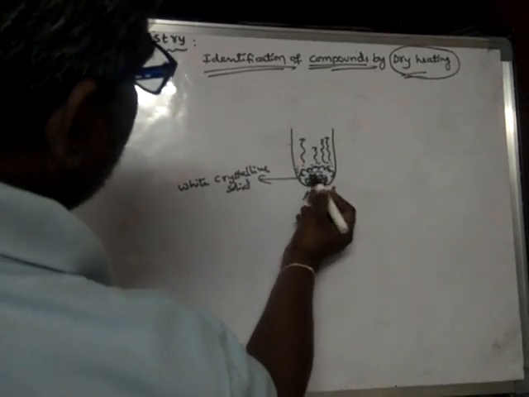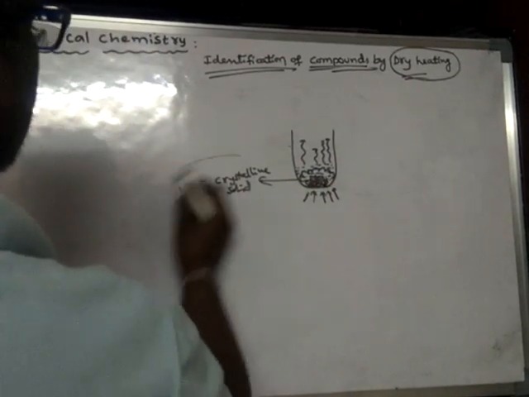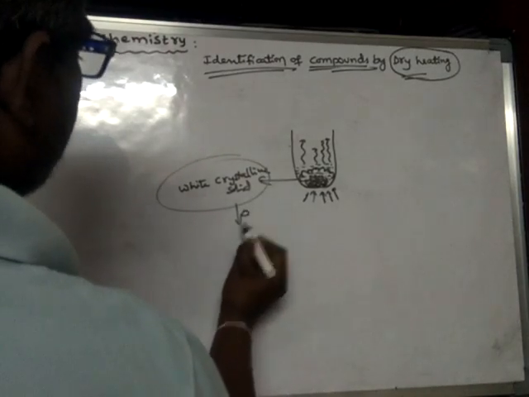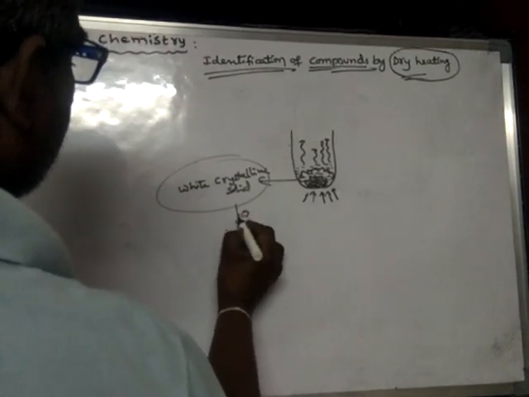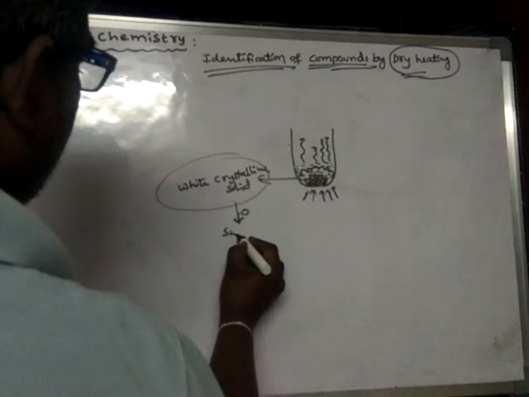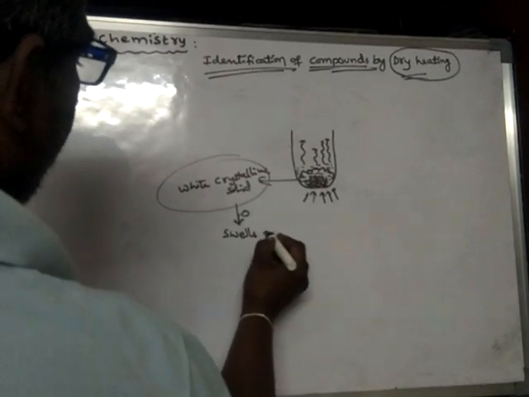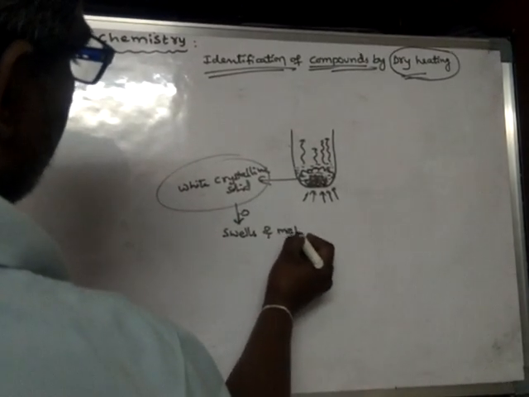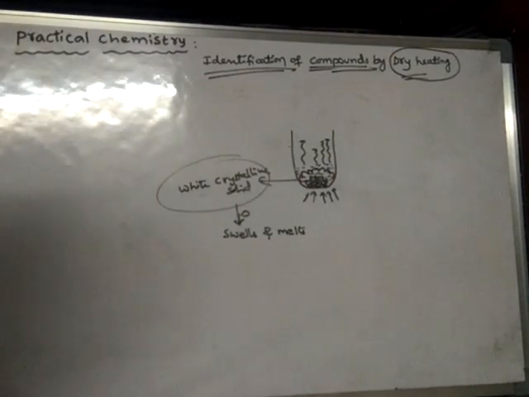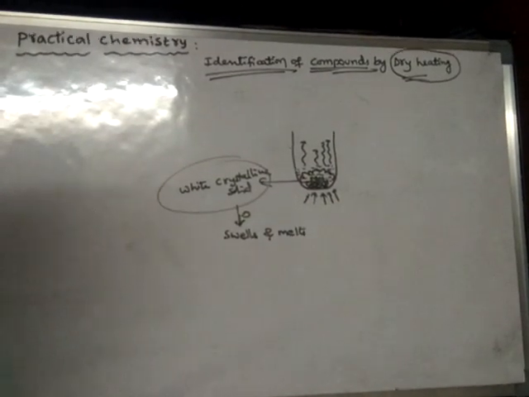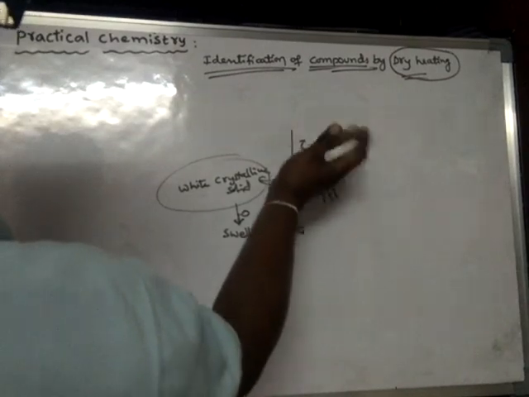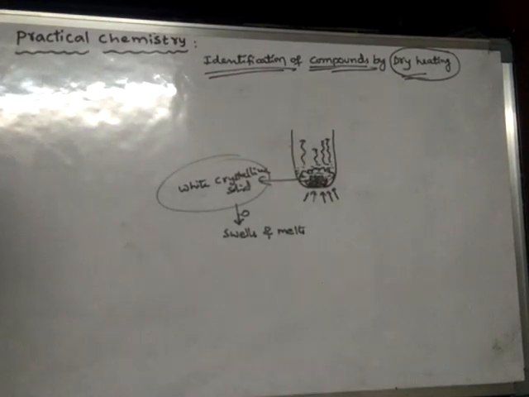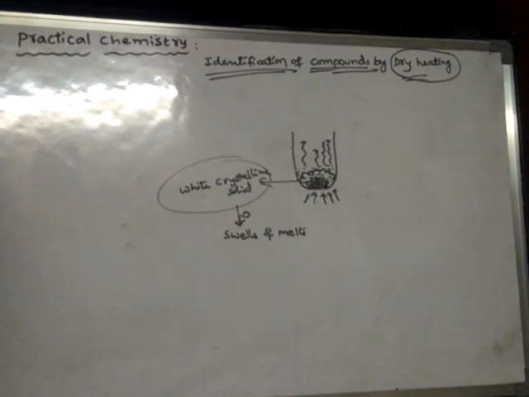Upon strong heating, it initially swells and finally it melts. Now we got the liquid form of it, and from this liquid some colorless steamy vapors are produced.